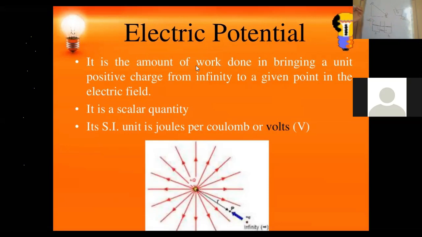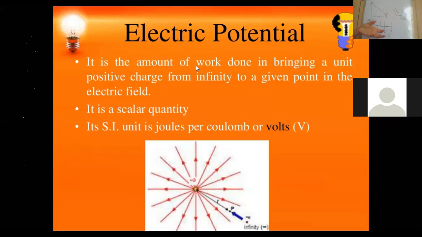So we know that when a body is raised to a height, or when there is a difference in the level of the liquid, or if there is a raised temperature, work is done by the objects in moving from higher to lower potential. Similarly, work has to be done while charging a body.